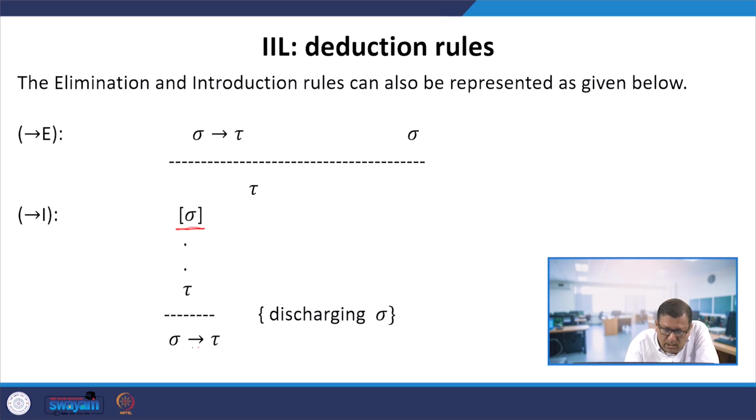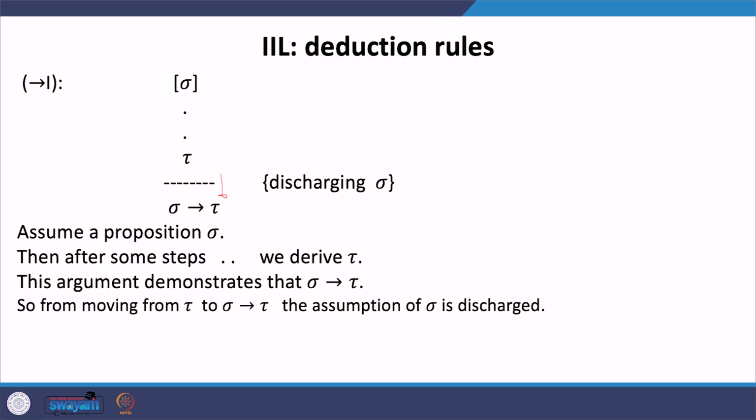After this line we can conclude sigma implies tau. Because we are now inferring this, sigma is discharged. This is how we write the arrow I rule, discharging sigma. This is the idea of the structure. Furthermore, we can go a little deeper. The meaning is: assume a proposition, say sigma. Then after some steps, given by dot dot, that means one step, two steps, several steps, we derive tau. This argument demonstrates that sigma logically implies tau.